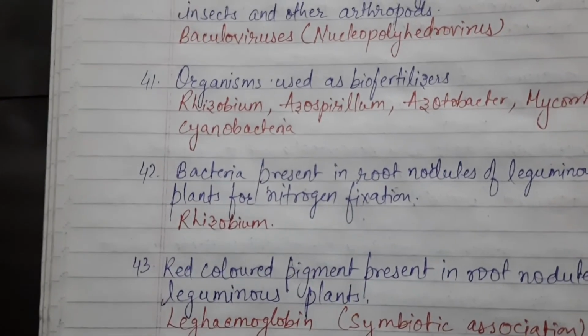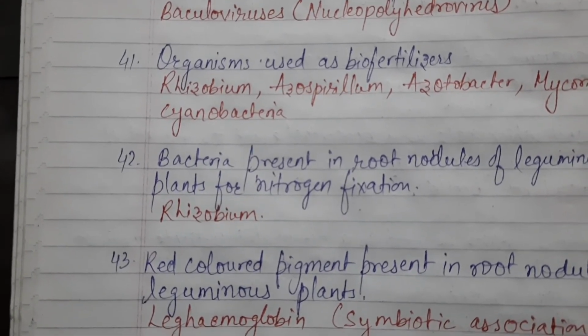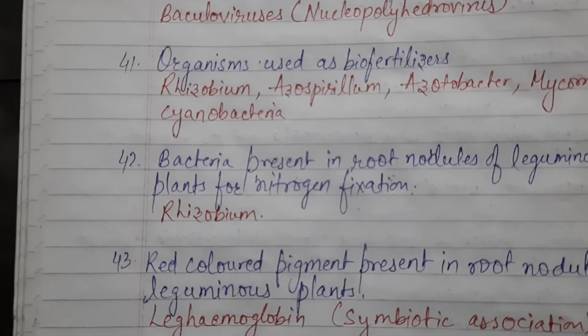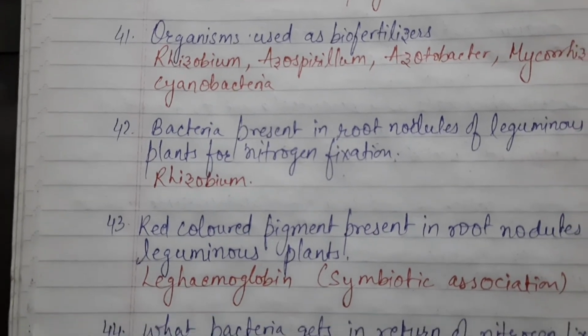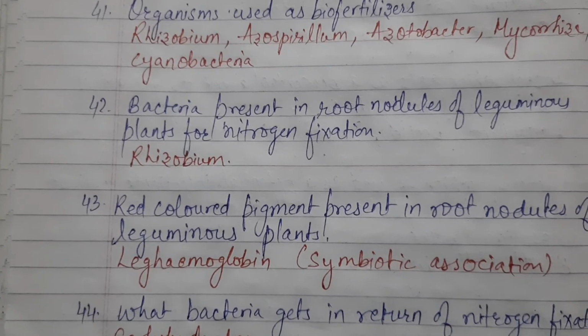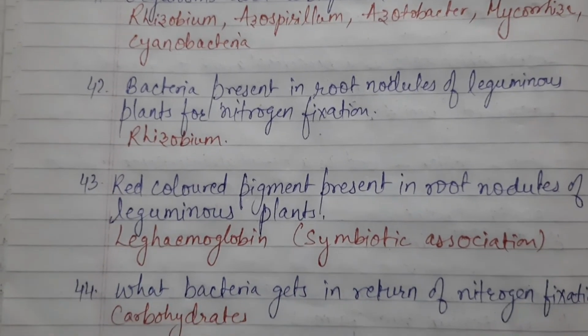Root nodules of leguminous plants are red in color. When we cut the root nodule, it is red in color. Not red, it is pinkish in color. So that color is because of a pigment. That pigment is leg hemoglobin. And the association of Rhizobium with the root nodules is a symbiotic association.